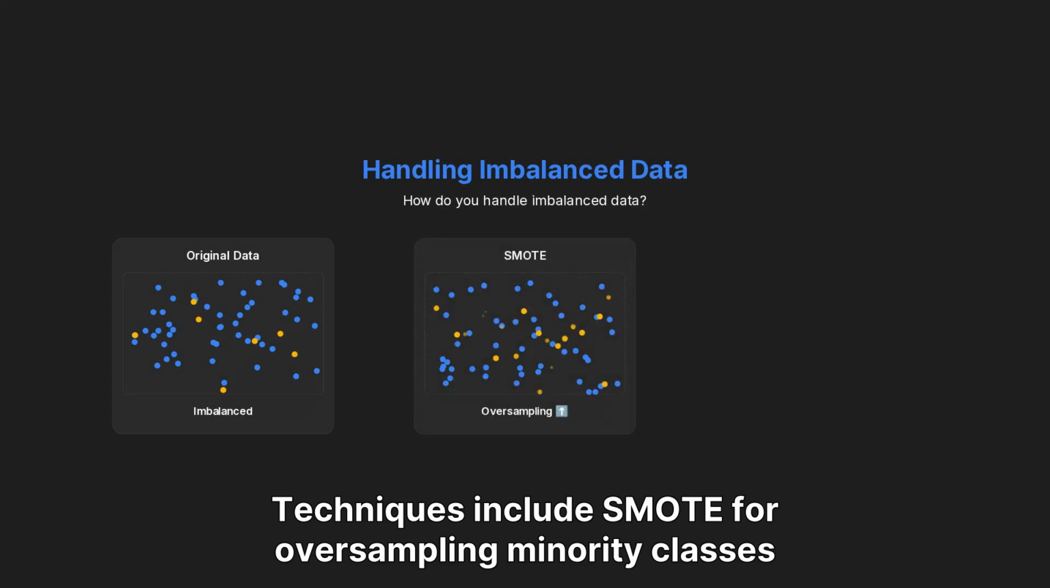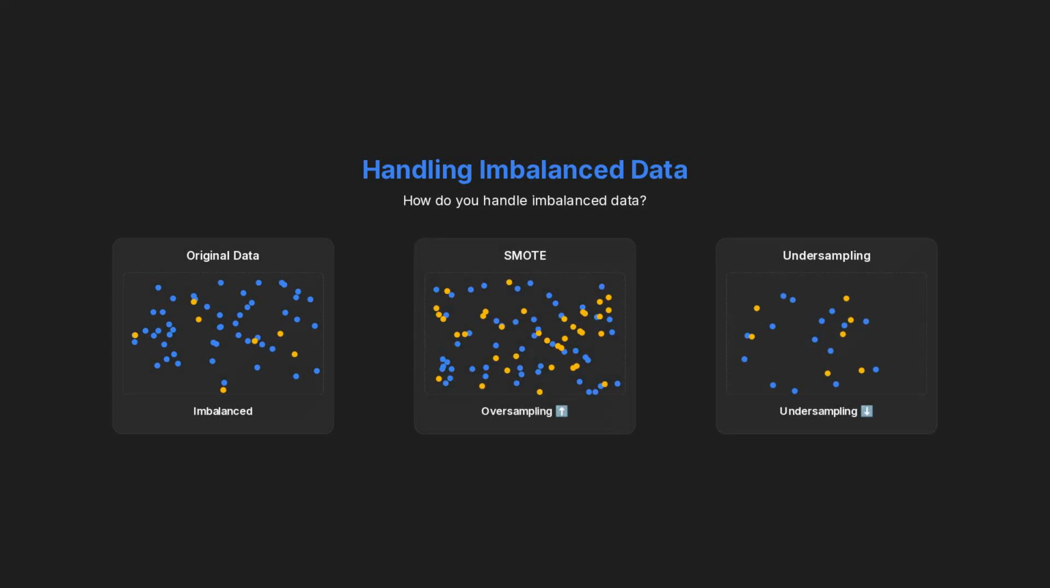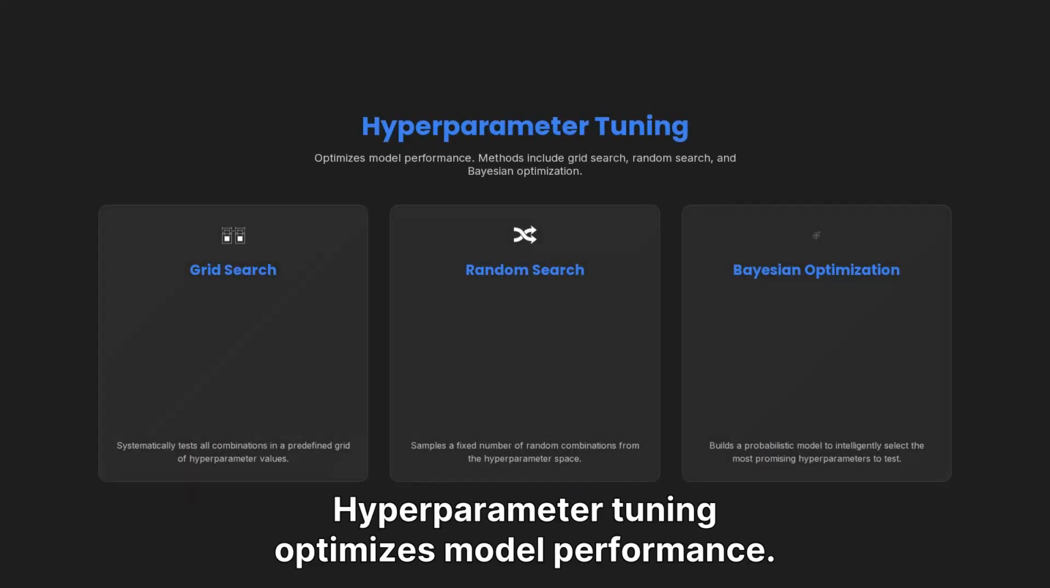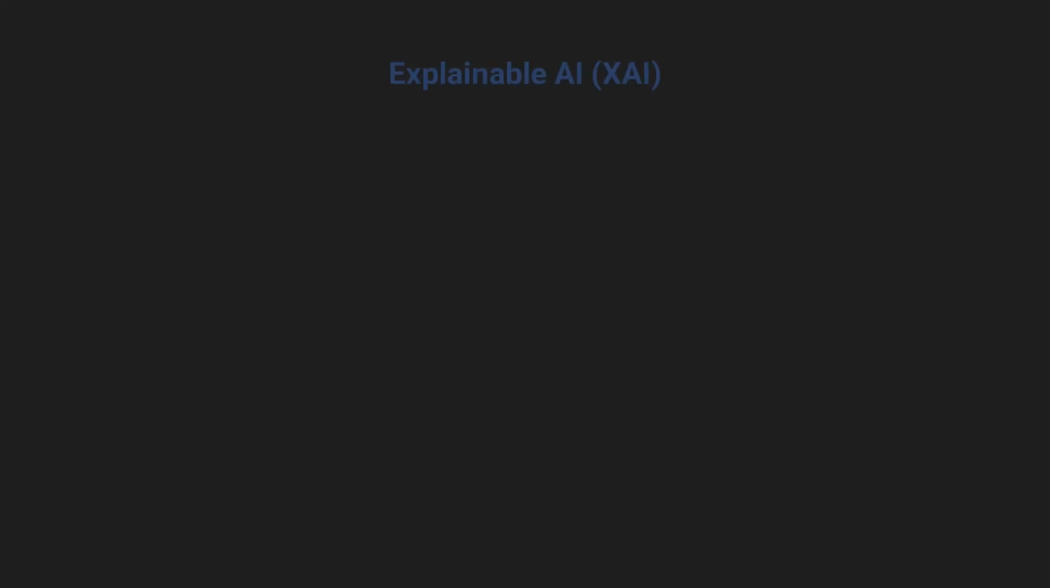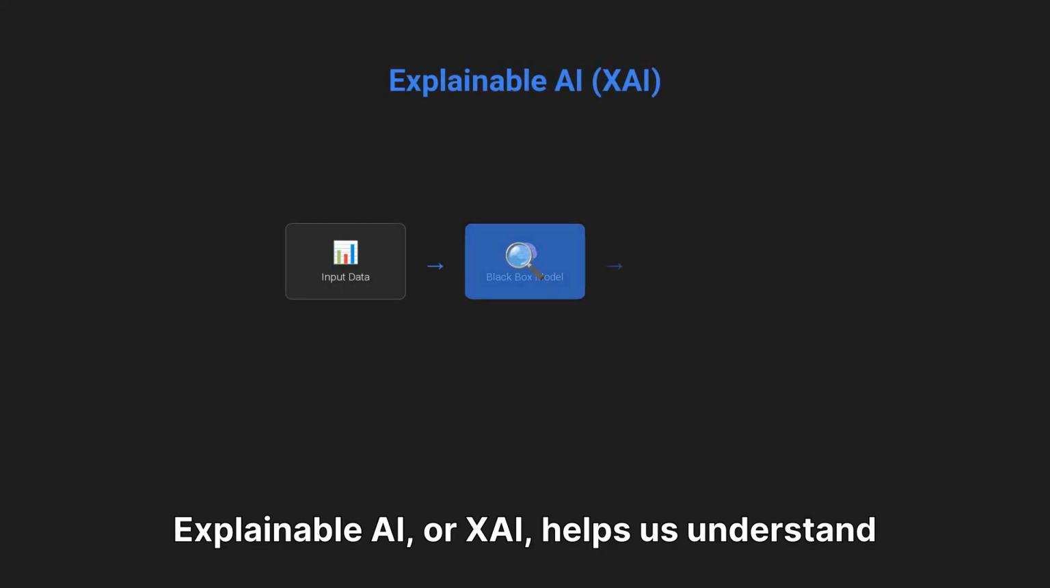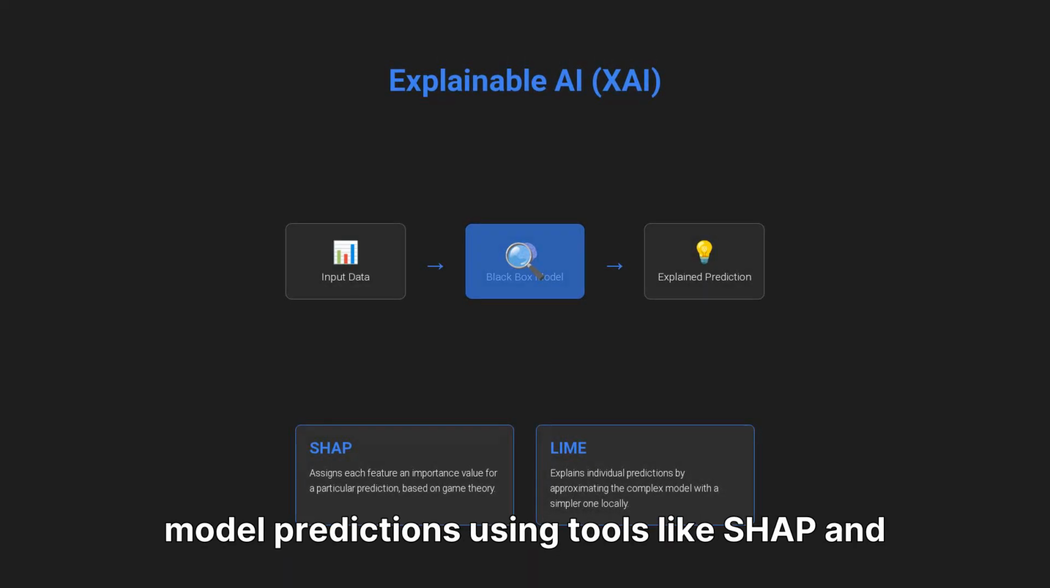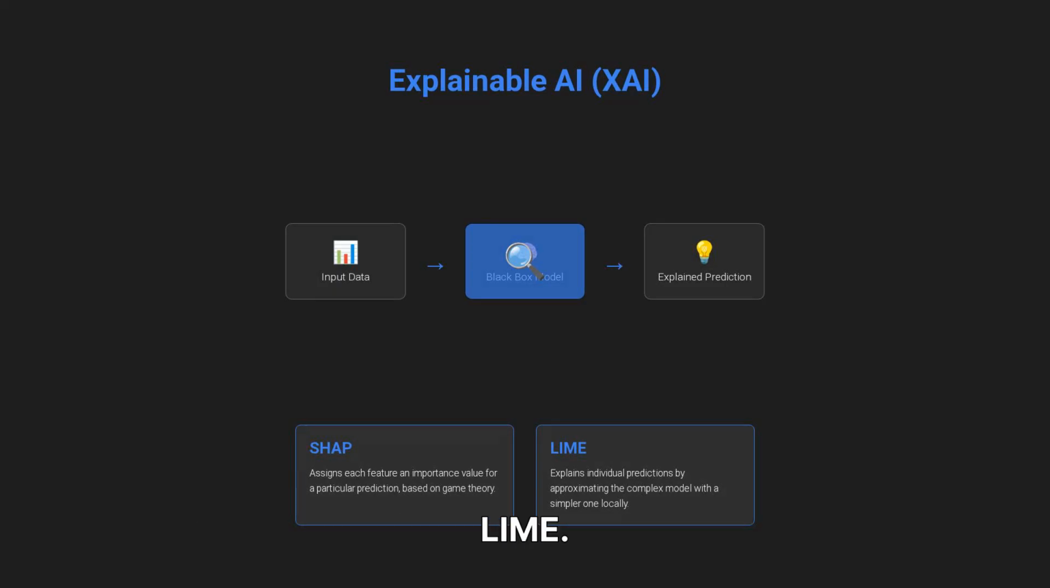Techniques include SMOTE for oversampling minority classes and undersampling majority classes. Hyperparameter tuning optimizes model performance. Methods include grid search, random search, and Bayesian optimization. Explainable AI, or XAI, helps us understand model predictions using tools like SHAP and LIME.